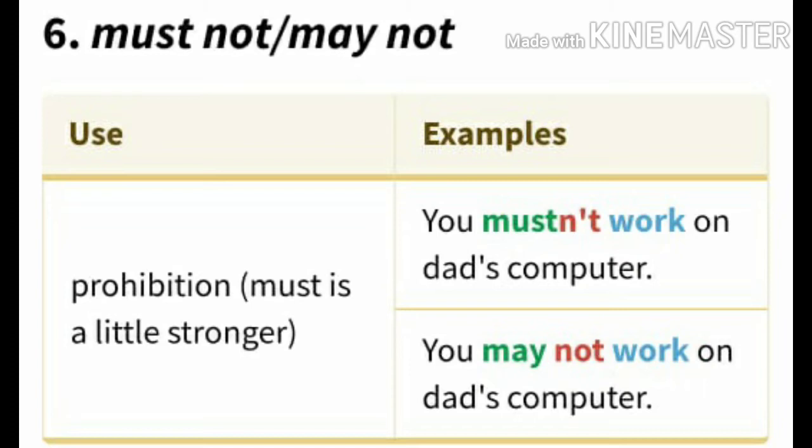And here the examples are, you mustn't work on dad's computer. It is an order. You mustn't work on dad's computer. You may not work on dad's computer means, for this time only, next time I can do, a bit of negligence. But when the sentence comes like this, you mustn't work on dad's computer, it's something we have to follow. No other option for it. So must is a little stronger version to use.